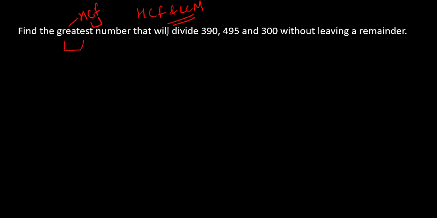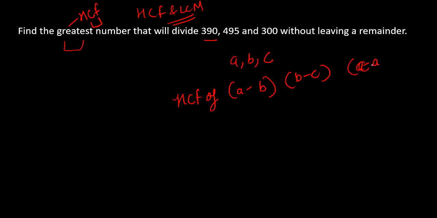Whenever they are asking a question like this, there's a formula basically in HCF and LCM. A number that will divide 390, 495 and 300. So that is the formula: whenever they're asking you to determine the greatest number that will divide a, b and c without leaving a remainder, you have to take the HCF of a minus b, b minus c and c minus a, or a minus c, whichever is greatest. So a minus b, that is 495 minus 390, is going to give us what?